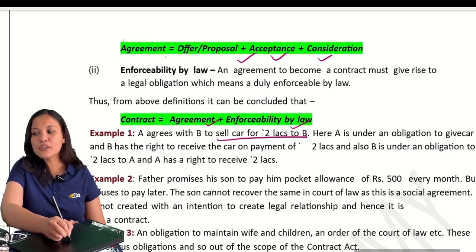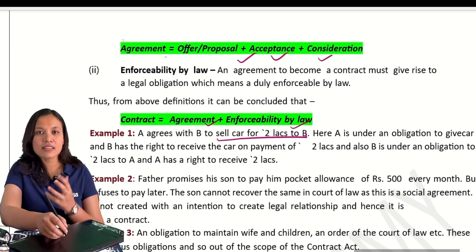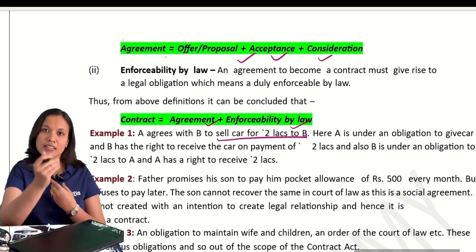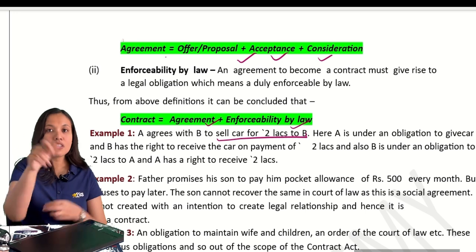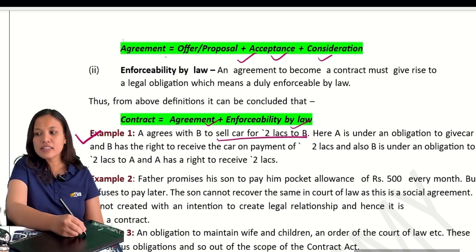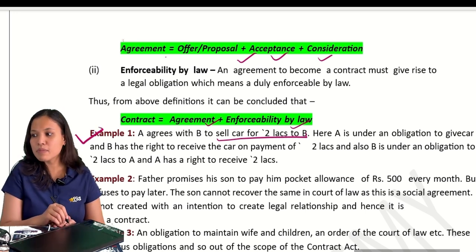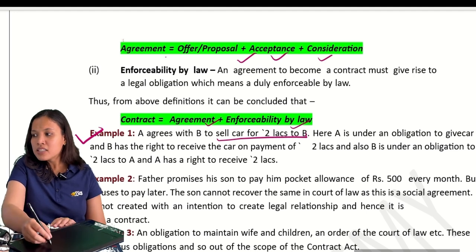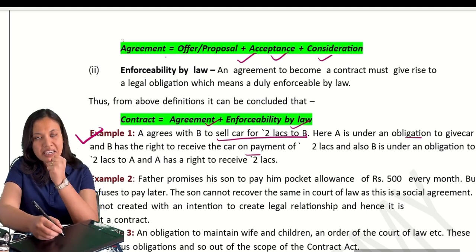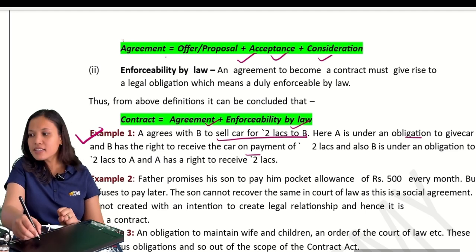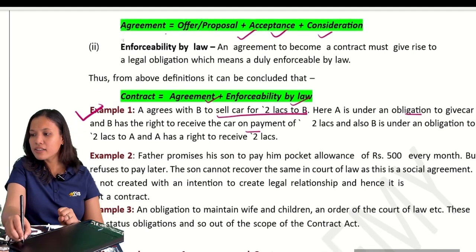So A agreeing with B to sell the car for 2 lakhs. See, you are getting a car, you are getting 2 lakhs. There is consideration in return. There is an agreement and it is also enforceable by law. Hence, this is a contract. See, he is under obligation to give the car. He has a right to receive the payment and hence it is a contract.